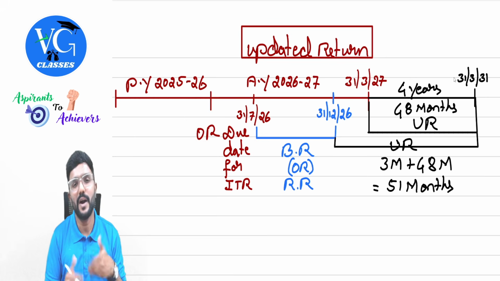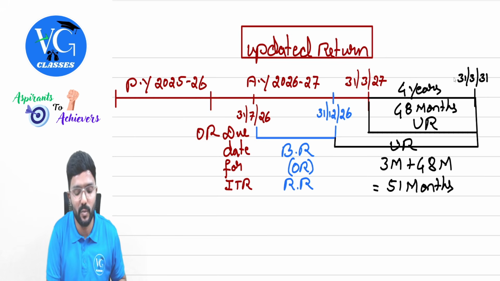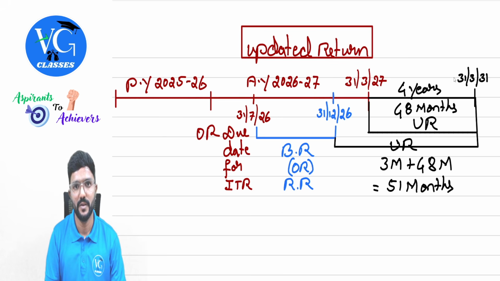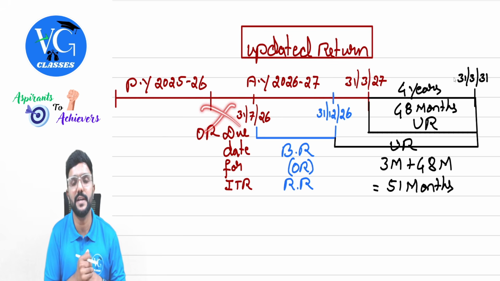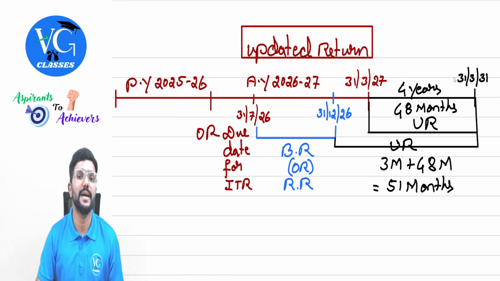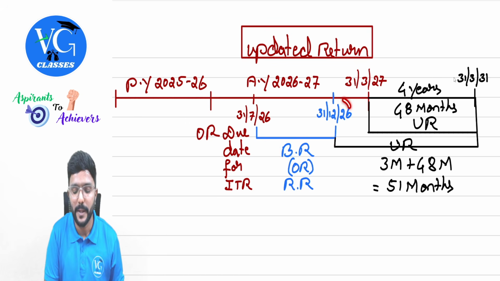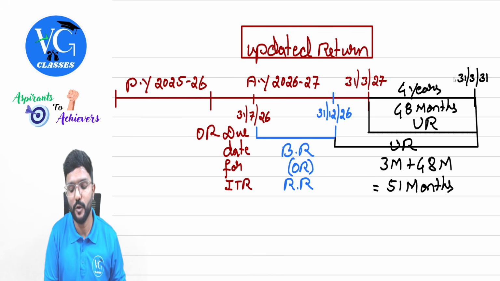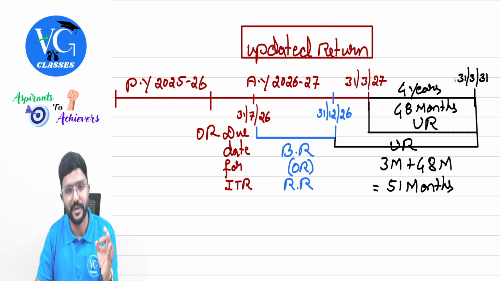Sir, what if there are any omissions or mistakes in the original return? You can file a revised return on or before 31st December of the assessment year. Or if you have not filed the original return at all, you can file a belated return on or before 31st December of the assessment year. Guys, only once the window for revised or belated return closes, the door for updated return will open.